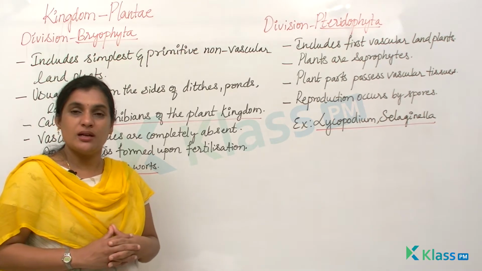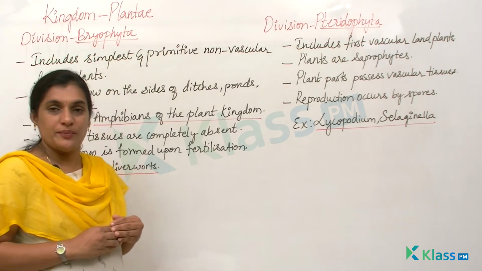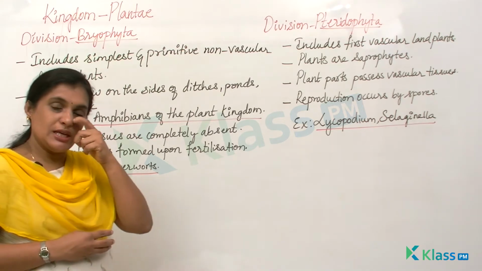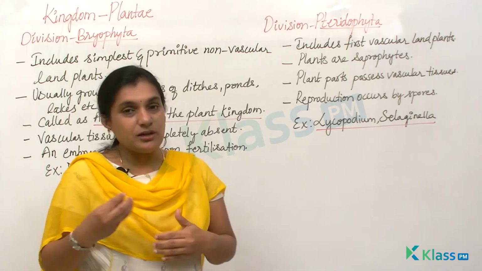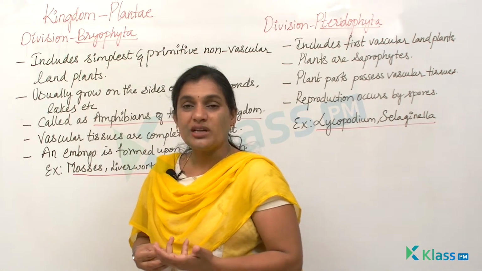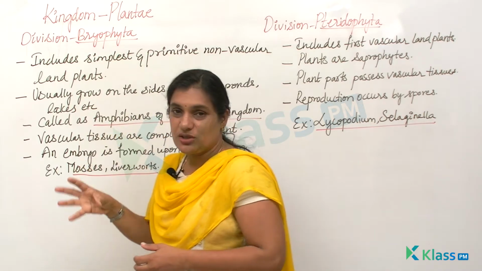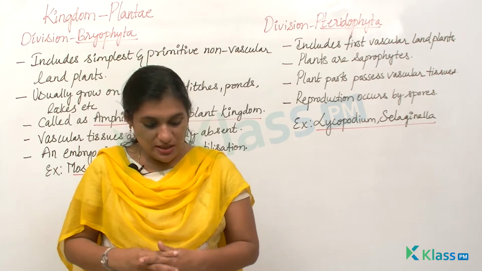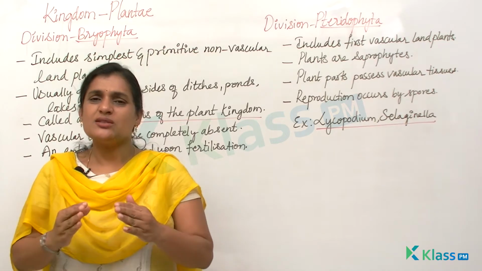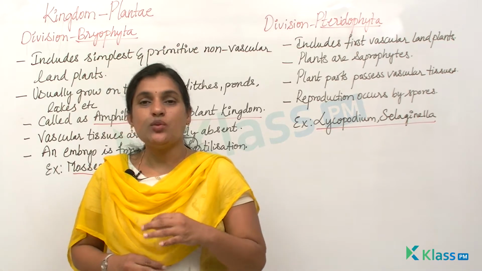What do you mean by non-vascular? That means they do not possess any vascular tissues like xylem and phloem. Though they are land plants, they don't have any vascular bundles present in them, and usually they require very little water to grow. But though they are said to grow in less water, they grow on the sides of ditches, ponds, lakes, etc. They need water at every step in their life cycle. It is only said that they can live with limited water supply, but still they need water in every step of the life cycle.